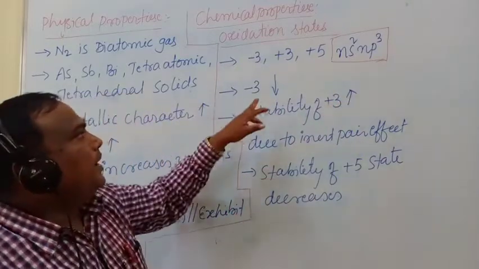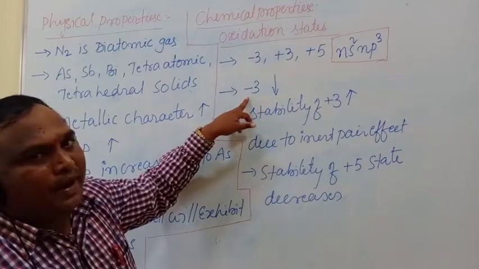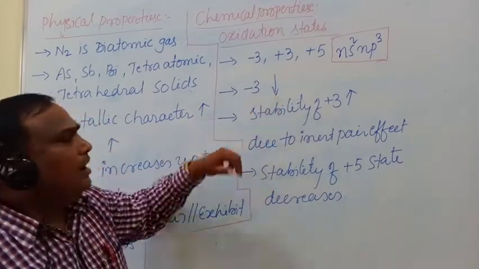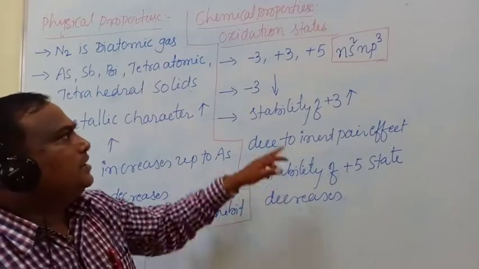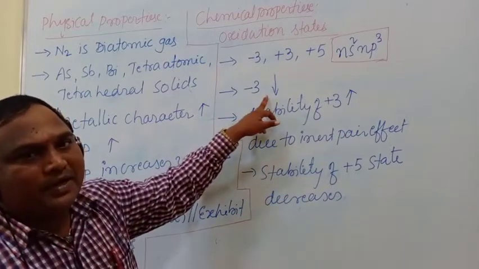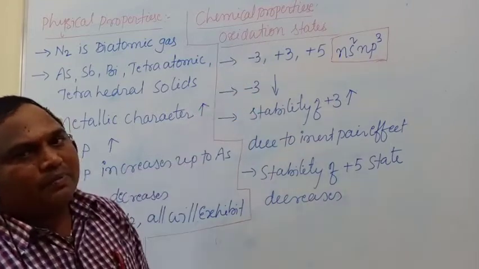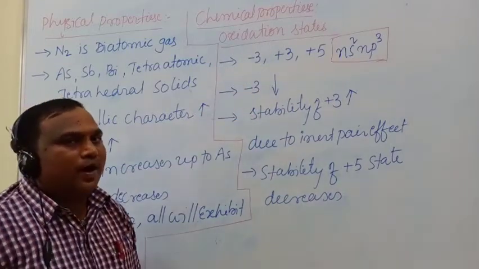This tendency to exhibit -3 oxidation state decreases as atomic radii and ionic radii increase from top to bottom of the group. Next question is why?